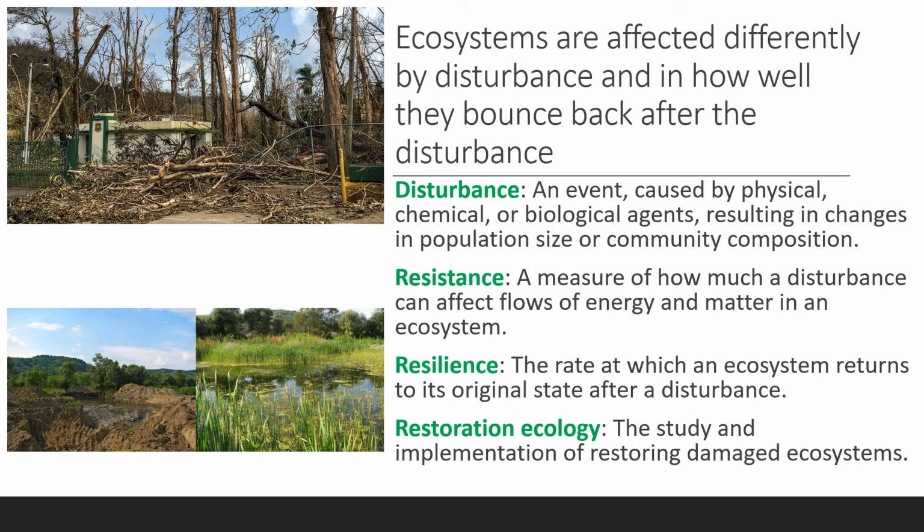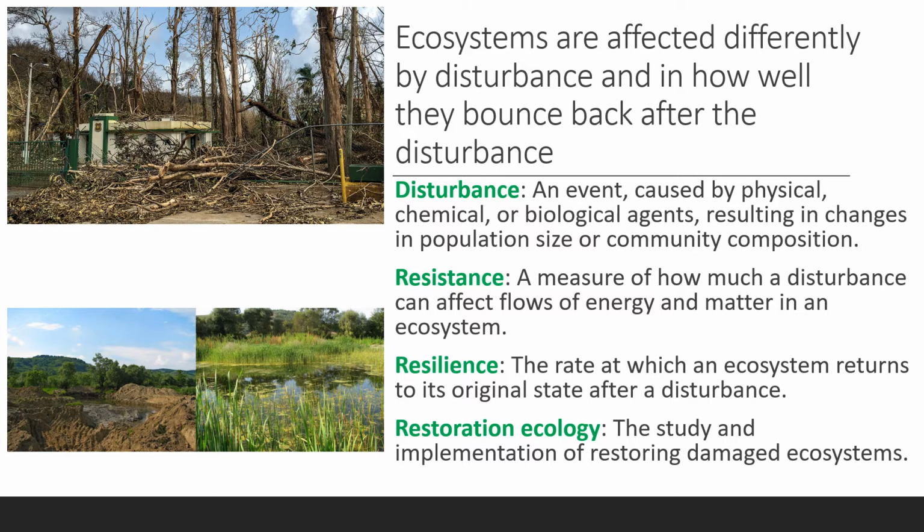A disturbance is an event caused by physical, chemical, or biological agents resulting in changes in population size or community composition. So, just damages. There are natural ones like a tornado, flood, or human caused, like building human sediments for human populations, building agricultural fields also disrupts the ecosystems.